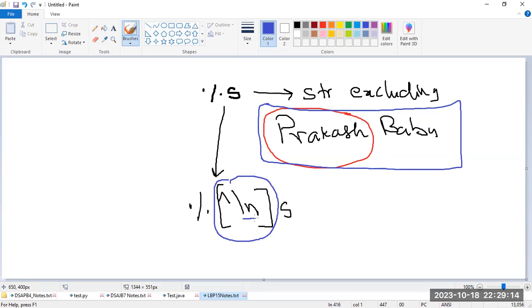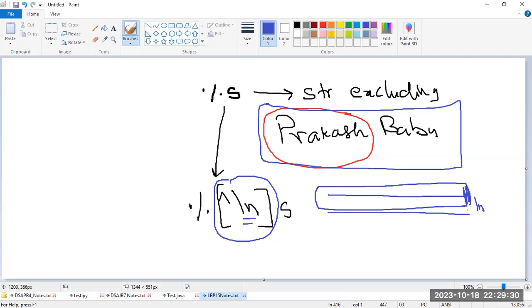Until getting the next line character, try to read the data. Once the line is completed, it comes to the next line, and that scenario is called slash n. Up to this, whatever data you are giving, whether it has spaces or two spaces or anything, try to read the data. That is the meaning of this.